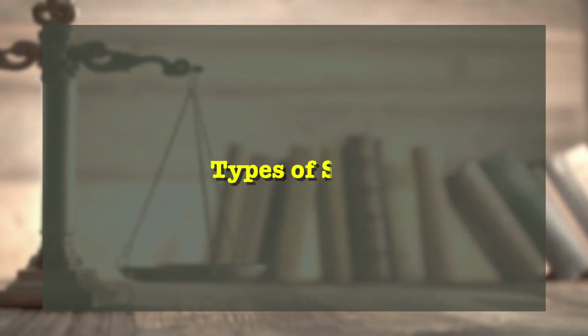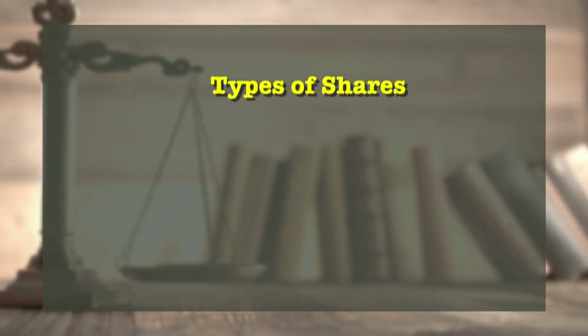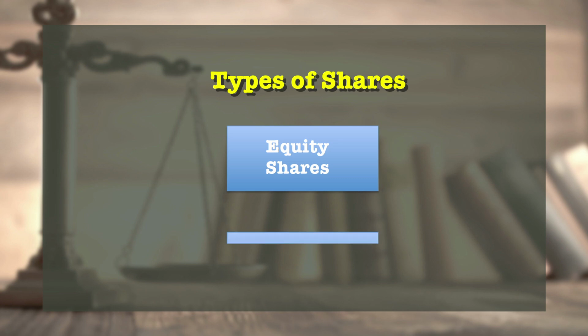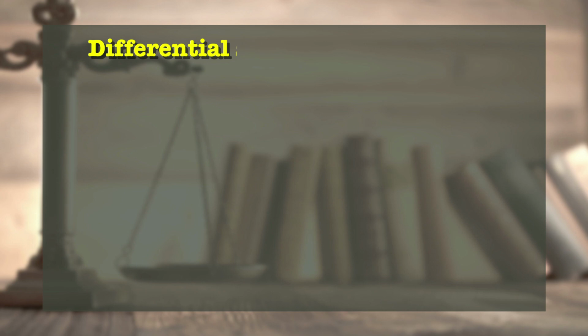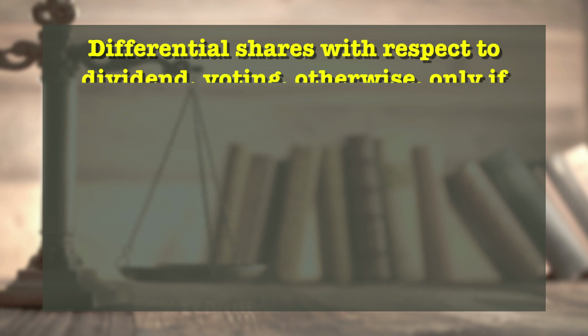Now we understand what are the different types of shares. The various types of shares are: number 1, equity shares, number 2, preference shares. Both public and private companies are continued to be permitted equity shares with differential rights. Differential shares can be with respect to dividend, voting or otherwise only if certain conditions are fulfilled.